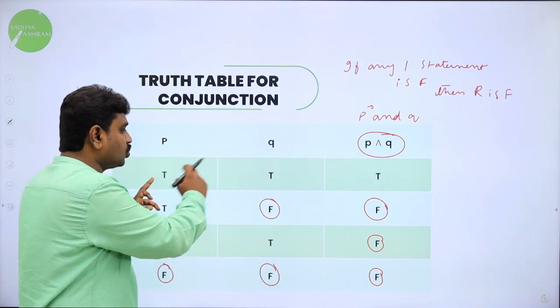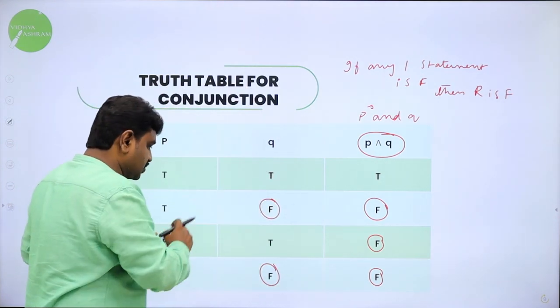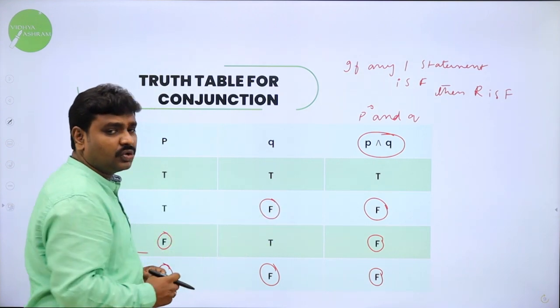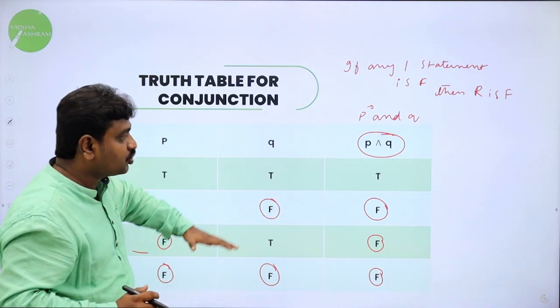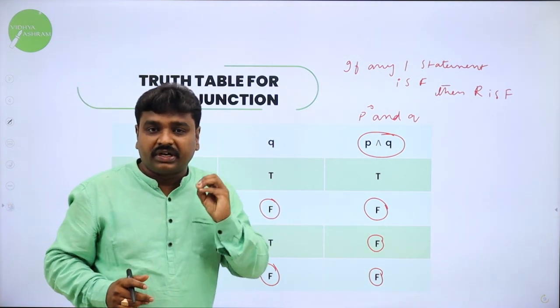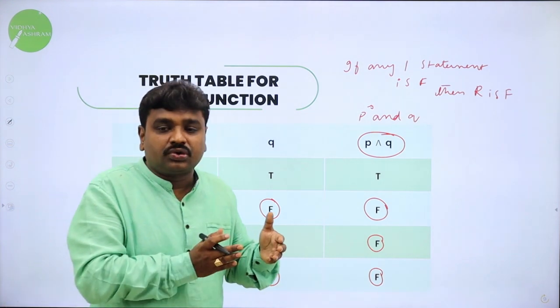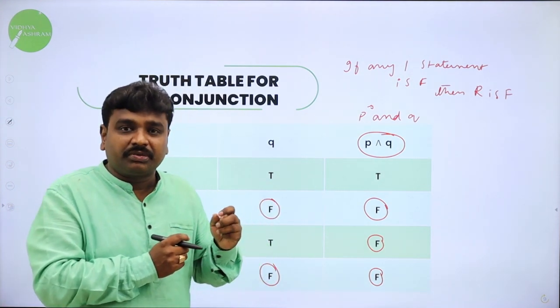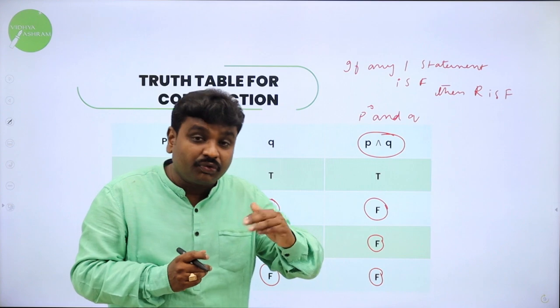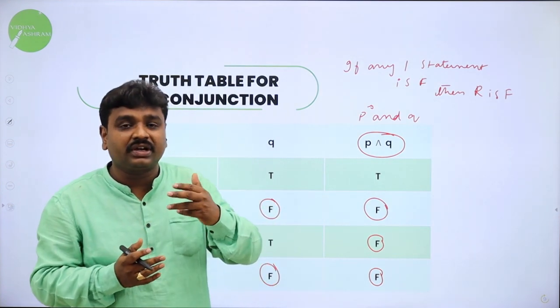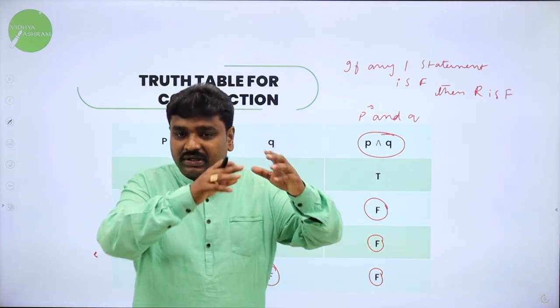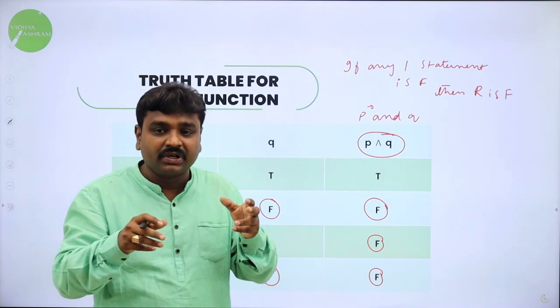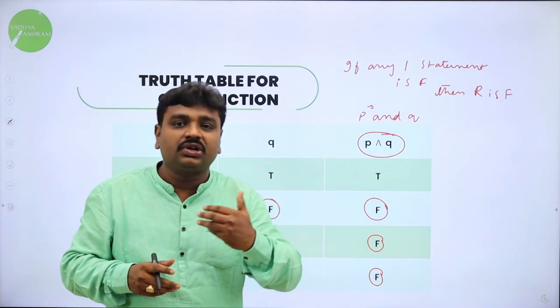What are the possibilities? True, true is true; true, false is false; false, true is false; and false, false is also false. So this truth table, you should be thorough. When I ask you the truth table, if you are thorough with the logic of truth table, then only you can solve the problems. So before I start the problems, question and answer session, I'll ask you to construct the truth table. Once you are done, then we can go ahead.